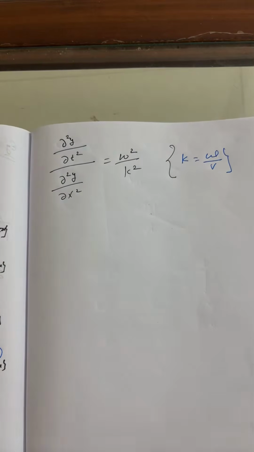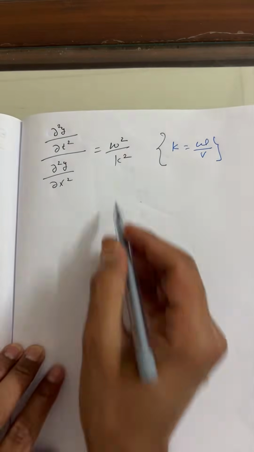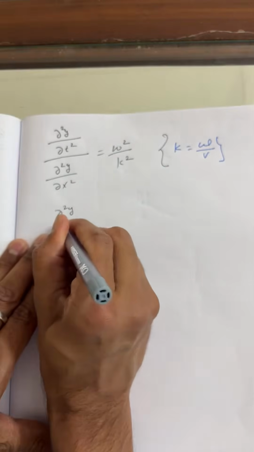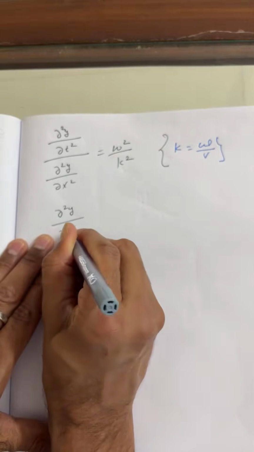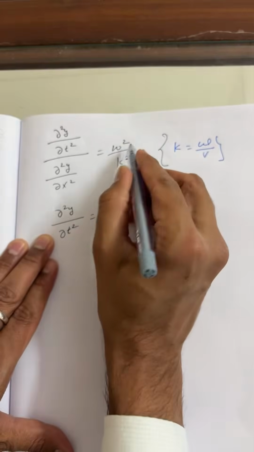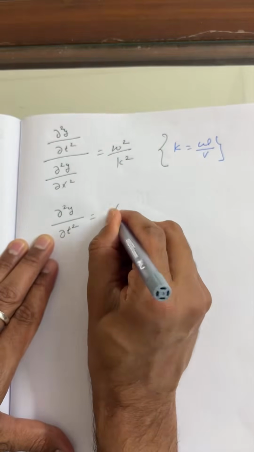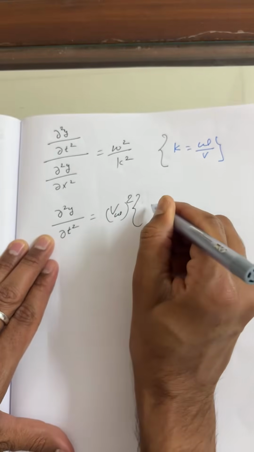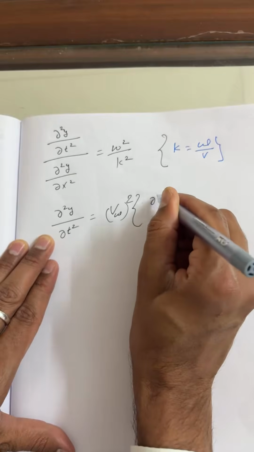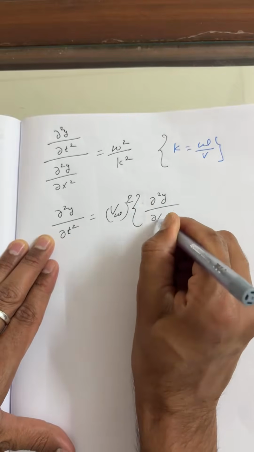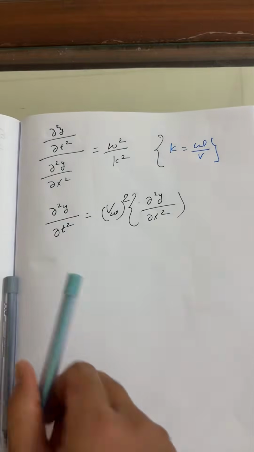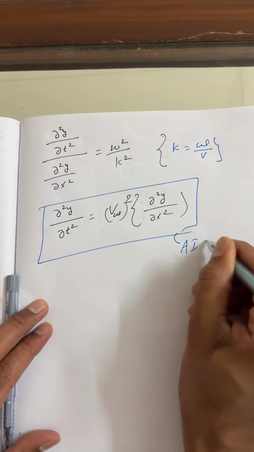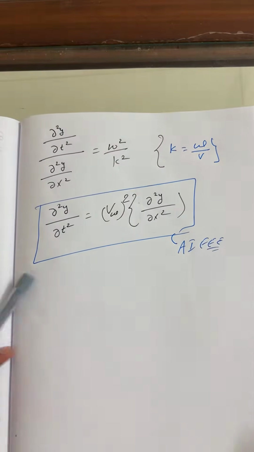So finally ∂²y/∂t² is equal to the velocity of wave whole square into ∂²y/∂x². I'm pretty confident this question was asked in AIEEE one time.